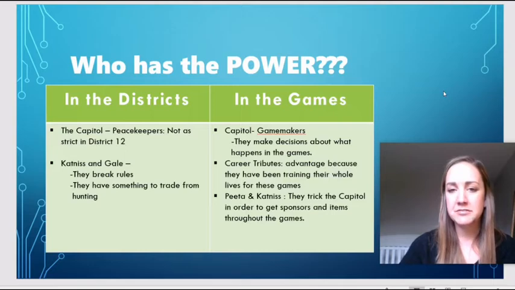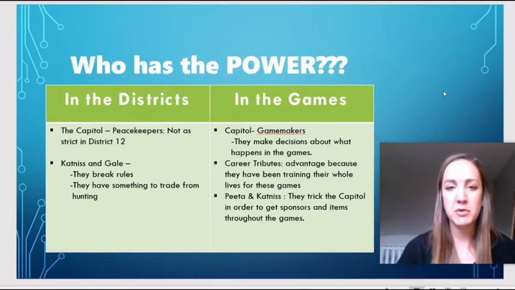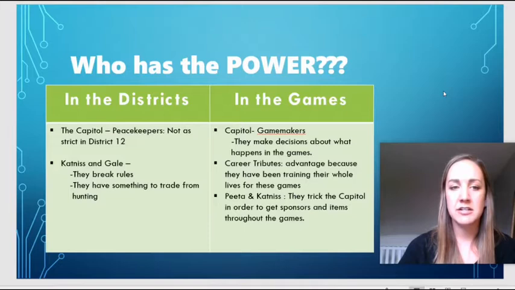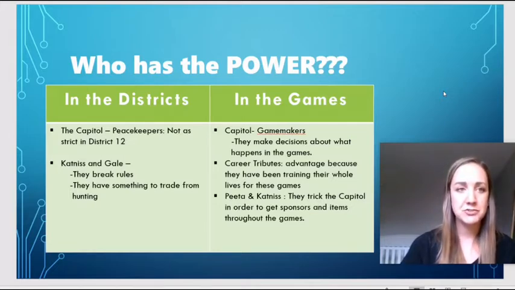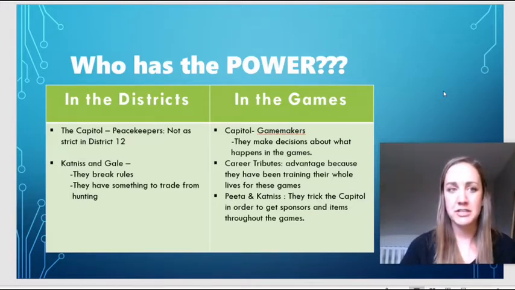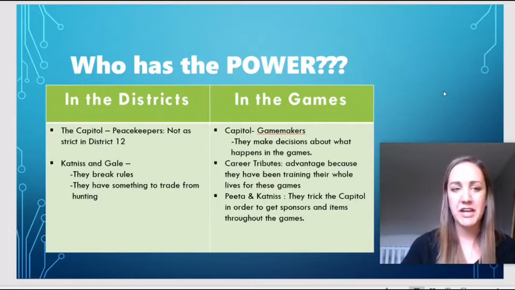Then we have the career tributes, which are the people in the games that are fighting in the games, but they have been training their entire lives for the games. So they're really strong. They have all these tricks that they know about. They have a lot of different skills that will help them in the game. So they've been training their whole lives and they have an advantage over everyone else because not everyone has been training their entire lives for these games. So they have a little bit more power over those tributes that don't have those skills.